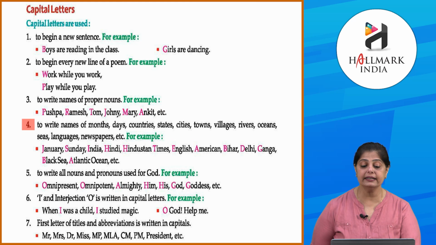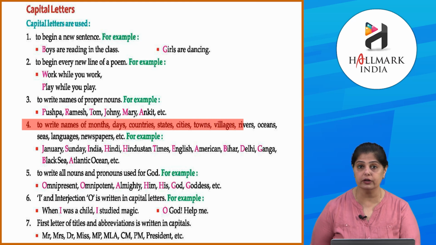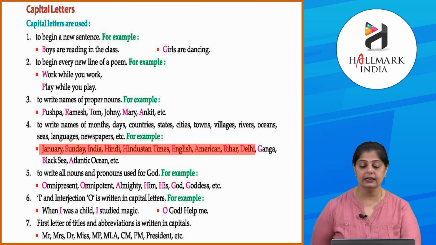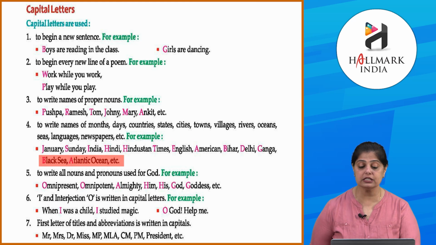Okay. To write names of months, days, countries, states, cities, towns, villages, rivers, oceans, seas, languages, newspapers, etc. For example, okay, January, Sunday, India, Hindi, Hindustan Times, English, American, Bihar, Delhi, Ganga, Black Sea, Atlantic Ocean, etc. तो इसमें हम हमेशा जो first letter होता है वो होता है capital.